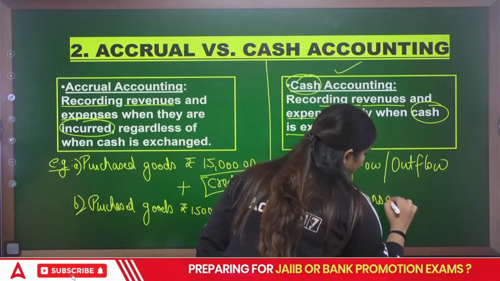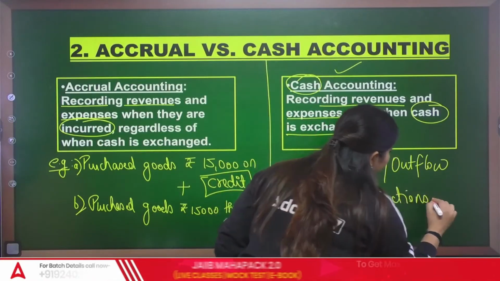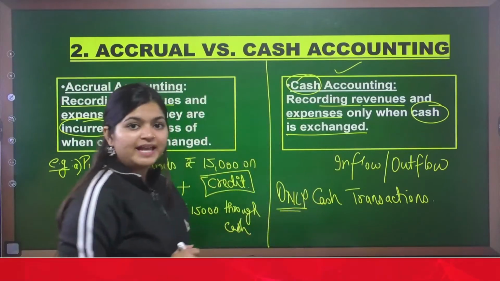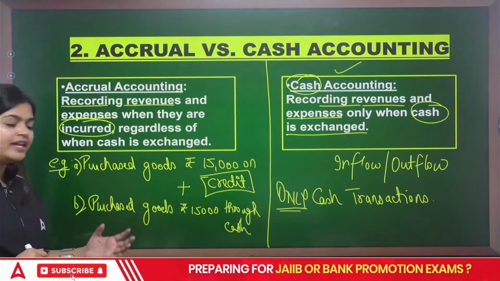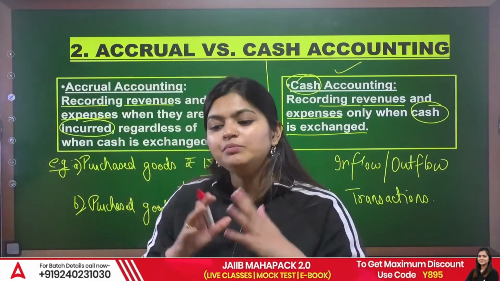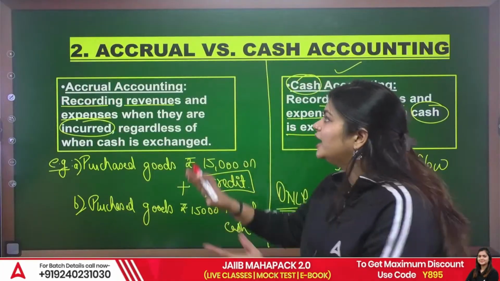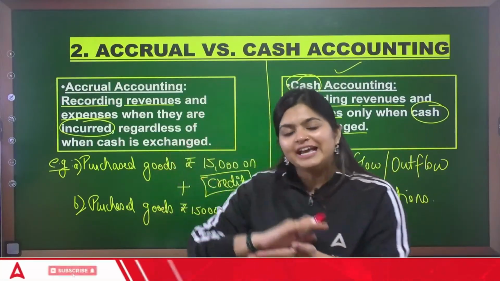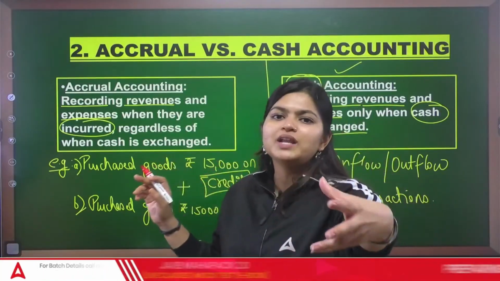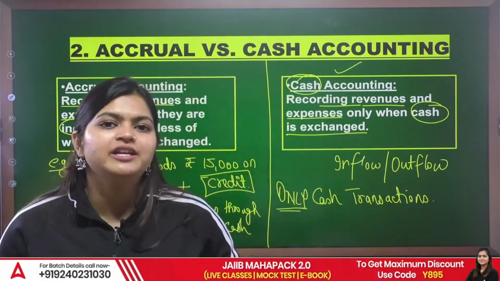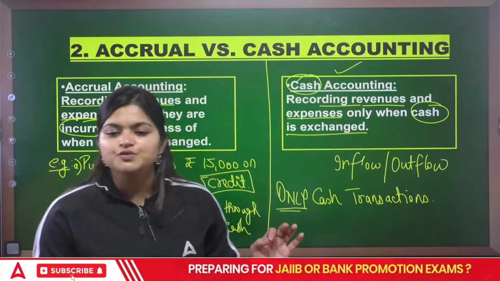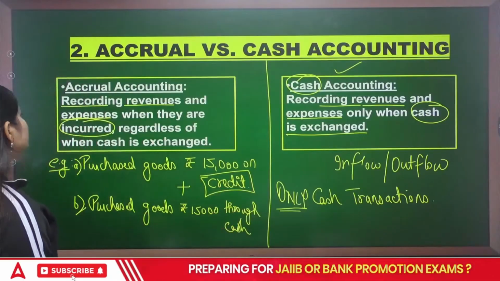Only cash transactions. Yes, only and only cash transactions. But in accrual accounting, we record credit as well as cash transactions. So remember, most businesses follow accrual accounting. Yes, for every business, we try to follow this accrual accounting. As soon as you transfer or get the rewards or risk, you are going to record that transaction. That is accrual accounting and cash accounting.